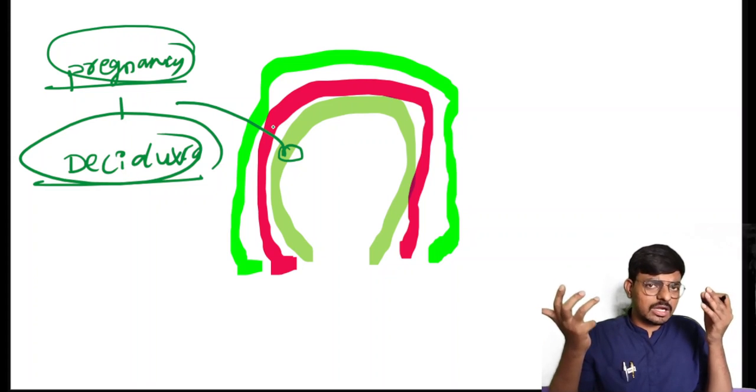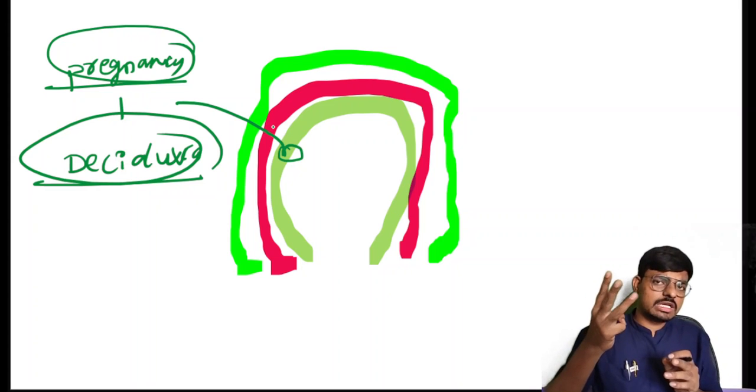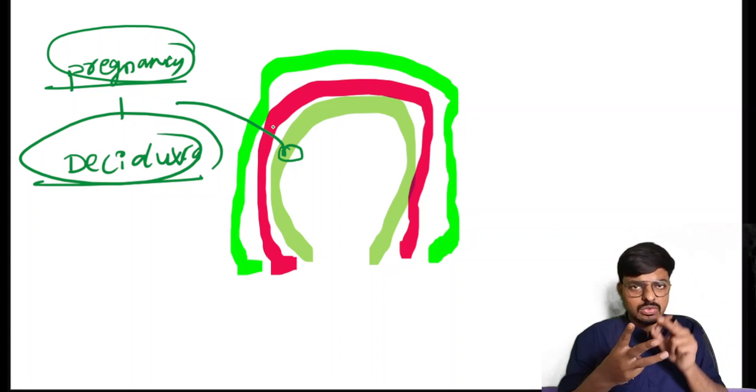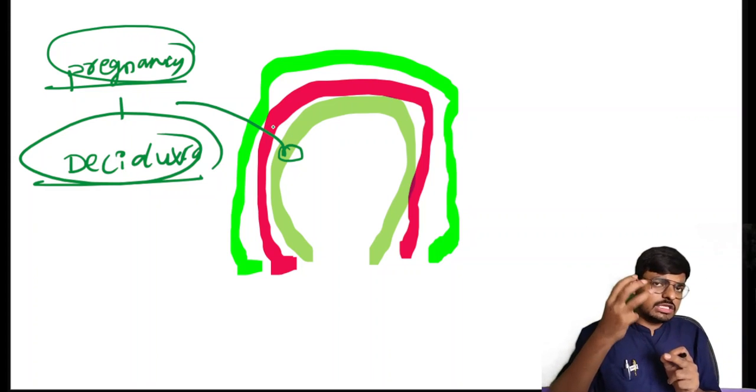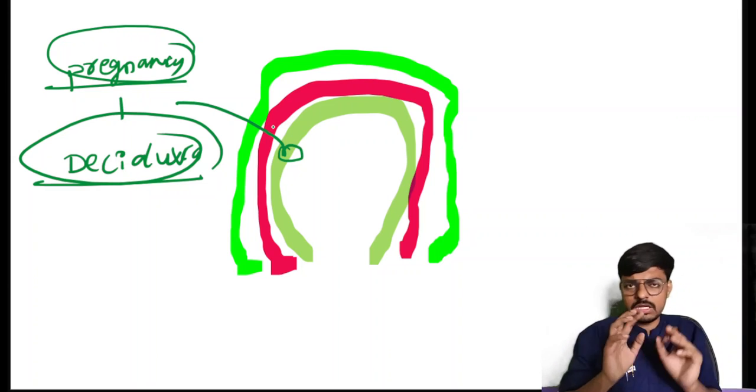It will be in direct contact with the maternal blood. So the placenta is called hemochorial, the placenta is discoid, the placenta is deciduate. These three points are golden points on the placenta. Okay, that is very basic.